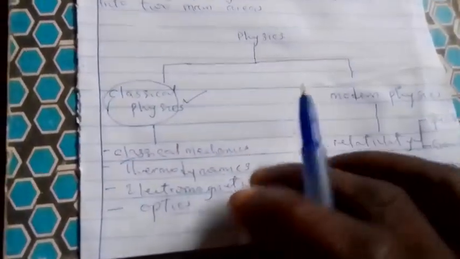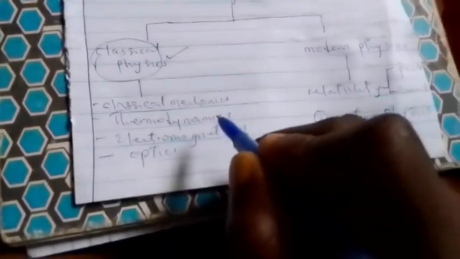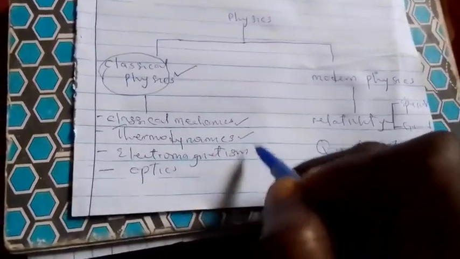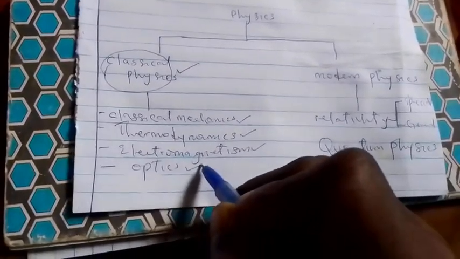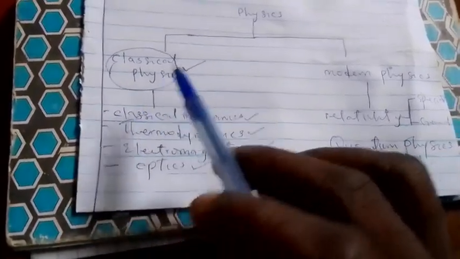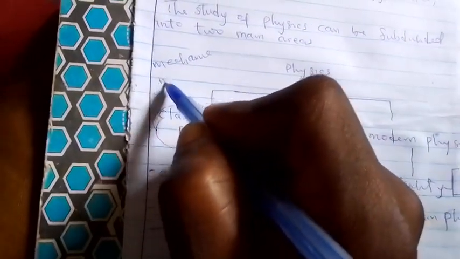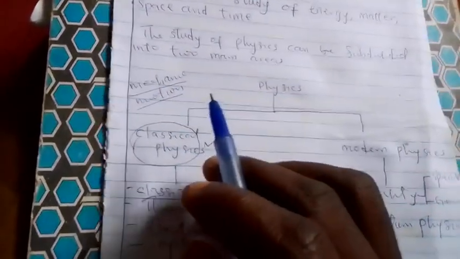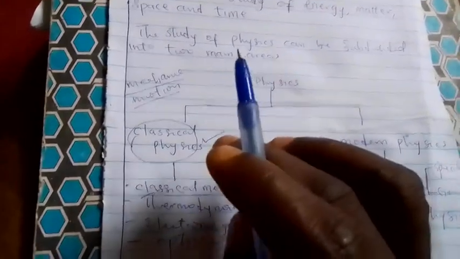the speed of light. So under classical physics, we have classical mechanics, we have thermodynamics, we have electromagnetism, we have optics. Now, a quick definition of each one. When we are talking of classical mechanics, mechanics generally means motion. So when we are talking of mechanics, we are talking of motion. So now when we are talking of classical mechanics, this is just the motion of large objects moving at a speed that is less than the speed of light.